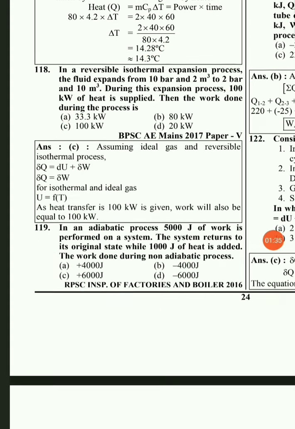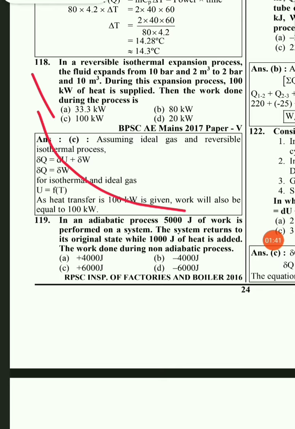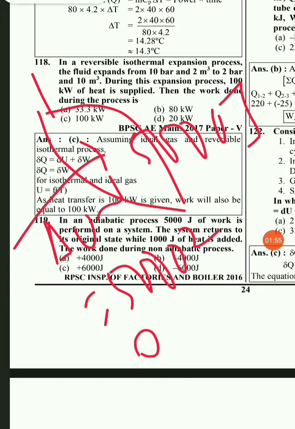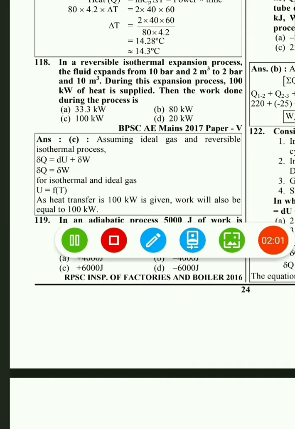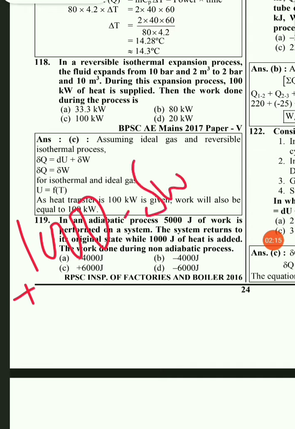Then next, it returns to the original state. Suppose it goes from 1 to 2, and the internal energy change is 5000 and work done onto the system is also 5000, but the heat transfer is 0. So again it goes back from 2 to 1, and here we have to find out the work done. To find the work done, the heat transfer is 100 joule, and it is heat added to the system, that is positive. Whatever heat is added to the system is always positive, minus del W for process 2 to 1.